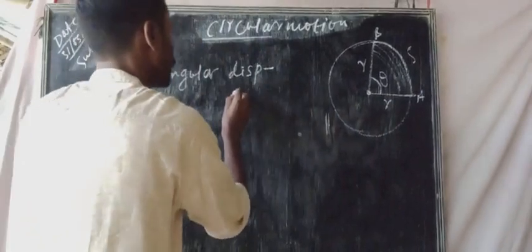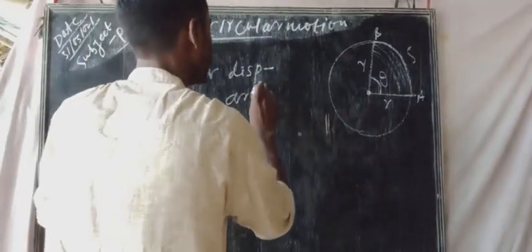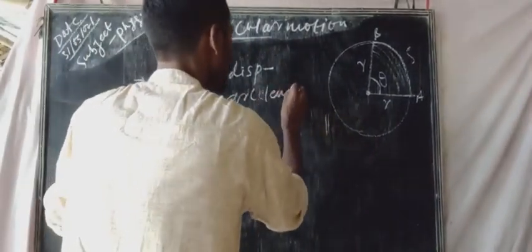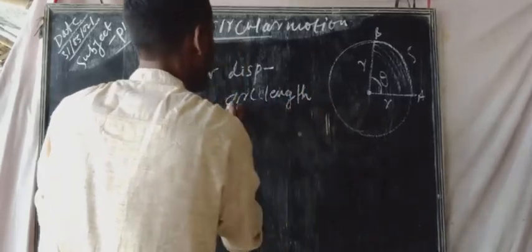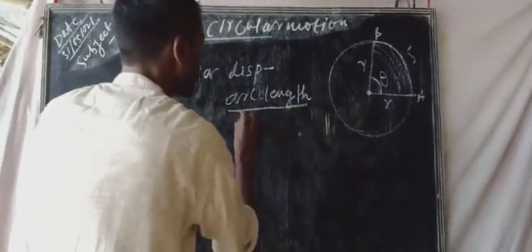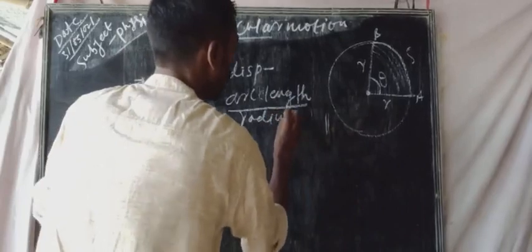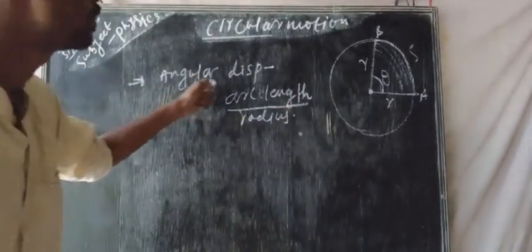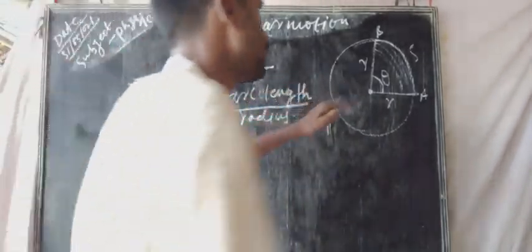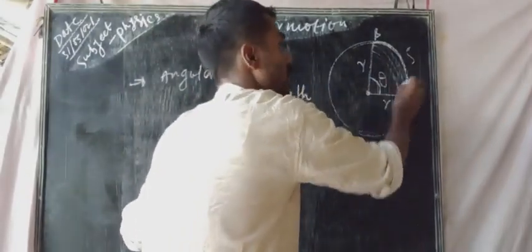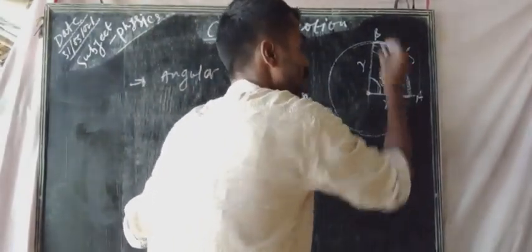The angular displacement will be equal to arc length by radius.